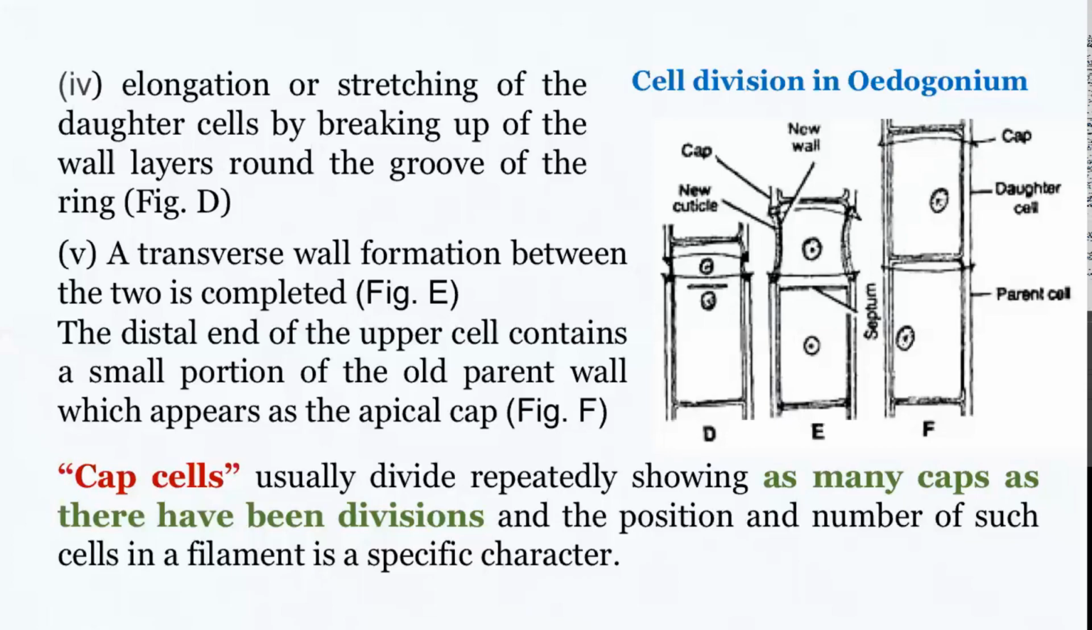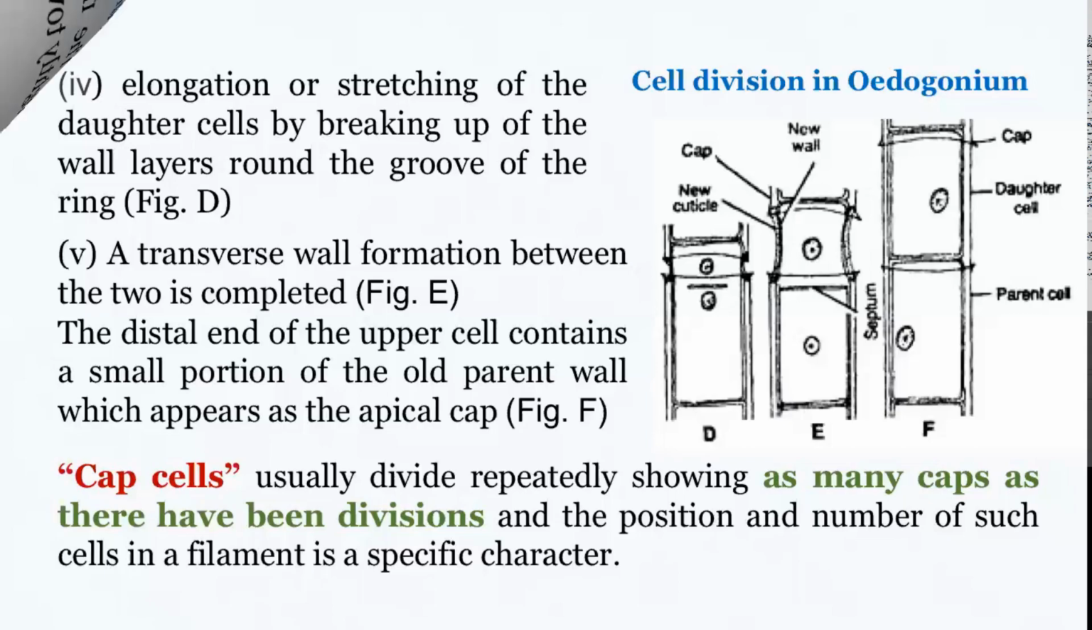Further divisions take place in each of these cells, and with every division there will be a cap formation. By counting the number of caps in a particular cell we can understand how many times the cell has undergone division. So the distal part of the upper cell will always contain a small part of the old parent wall, and that cell is known as the cap cell, and the number of caps on a particular cell is an indication of how many times the cell has undergone division.